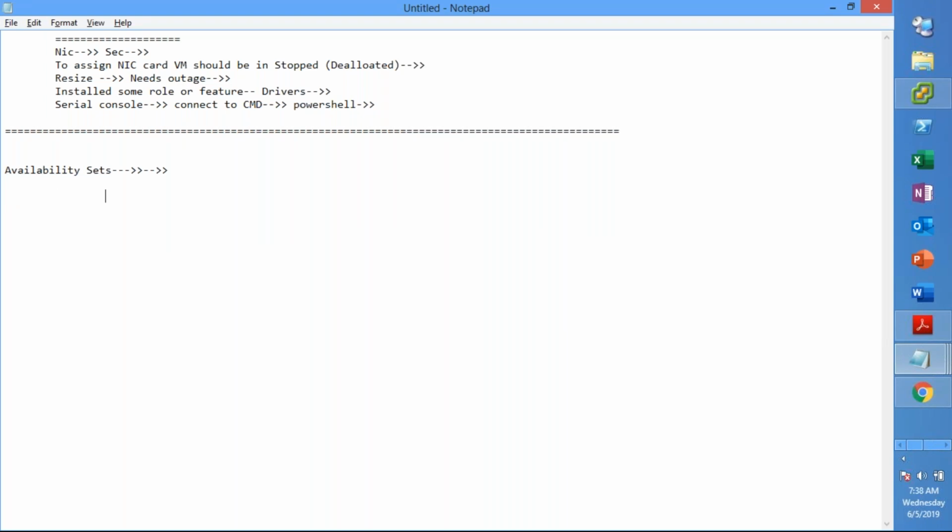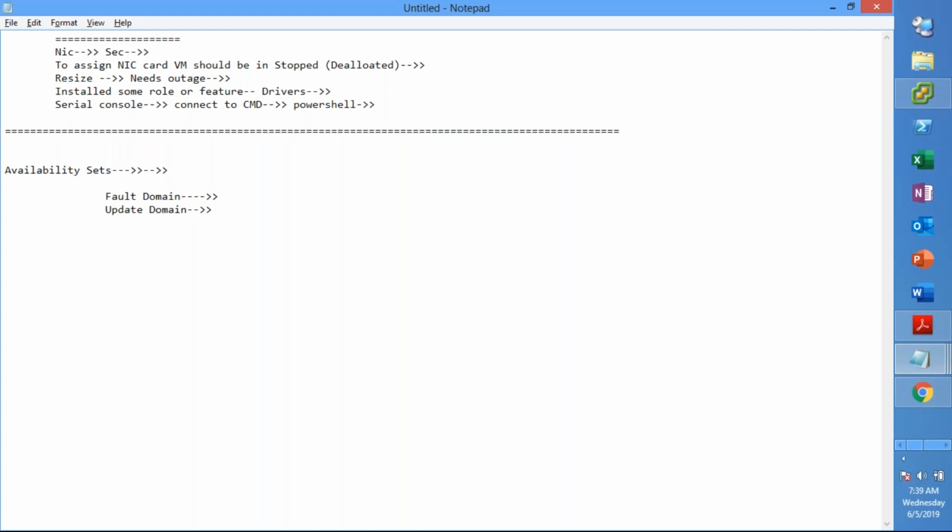Before we get there, let us see what are the different options that you have within the availability set. Within an availability set, you have something called fault domain, and you also have something called update domain, right? Fault domain is basically related to your hardware layer or rack, you can call it.